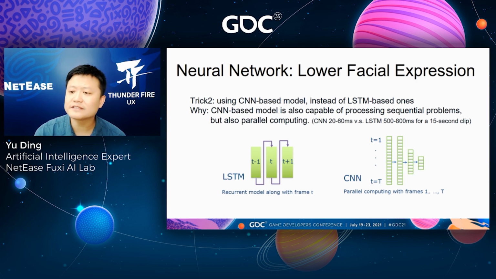On the other hand, LSTM is a recurrent model. It computes the output sequence frame by frame. The next frame output depends on the output of its previous frames. It is time-consuming. Therefore, we attempt to use another neural network structure, CNN, convolutional neural network. The CNN performs the calculation with parallel computing. In our experiments, for a 15-second sequence, while LSTM takes 500 to 800 milliseconds, the CNN takes 20 to 60 milliseconds only.